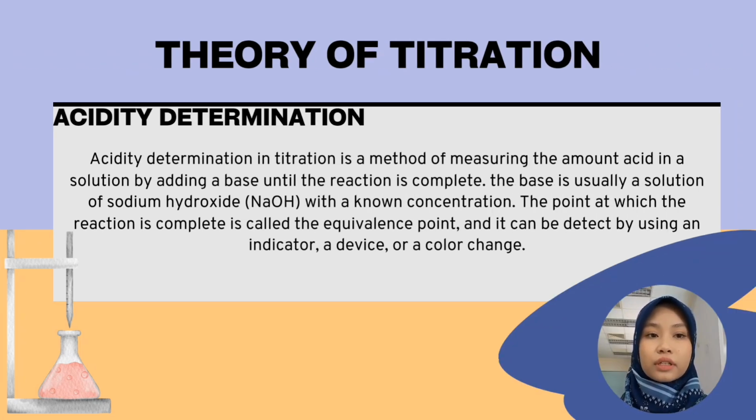Acidity determination in titration is a method of measuring the amount of acid in a solution by adding a base until the reaction is complete. The base is usually a solution of sodium hydroxide with a known concentration. The point at which the reaction is complete is called the equivalence point, and it can be detected by using an indicator, a device, or a color change.